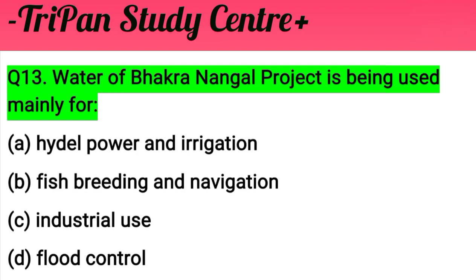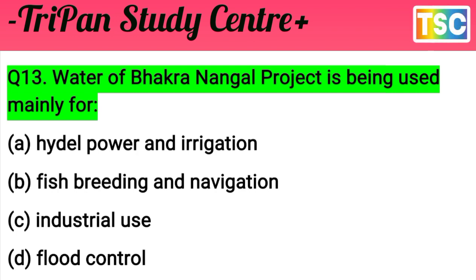Test your knowledge first of all. You must have thought of your answer. Let's see what the answer for this question is. The question is clear: the water of the Bhakra Nangal project is being used mainly for what? Flood control is not a purpose here. Industry use is not, and fish breeding and navigation are not either.